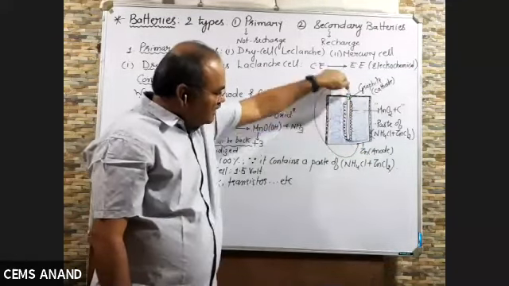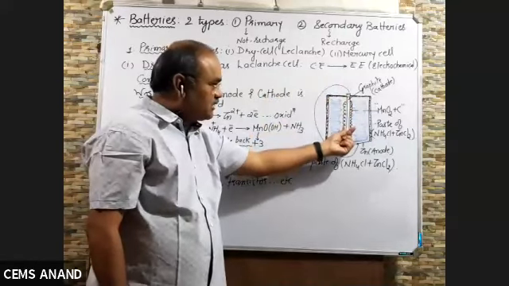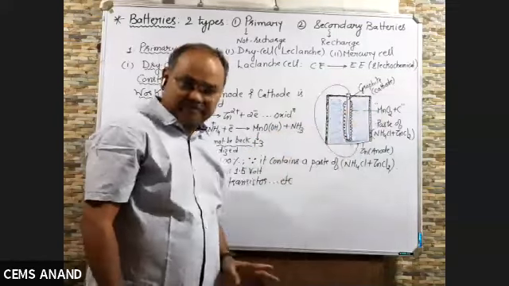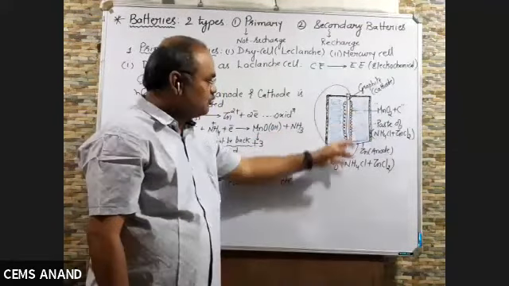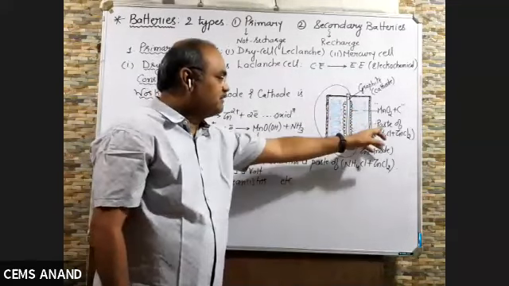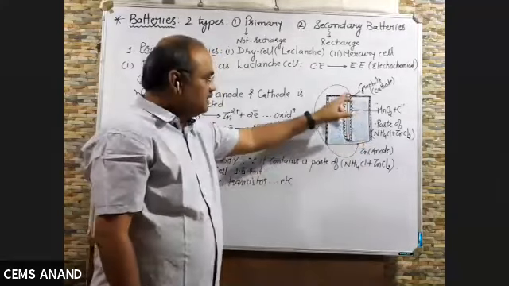Take a graphite rod, held vertically in the center of the container, which acts as cathode, and it is surrounded by MnO2 plus carbon black powder. That's why I showed you with a black pen. The remaining portion is filled with a paste of ammonium chloride and zinc chloride.